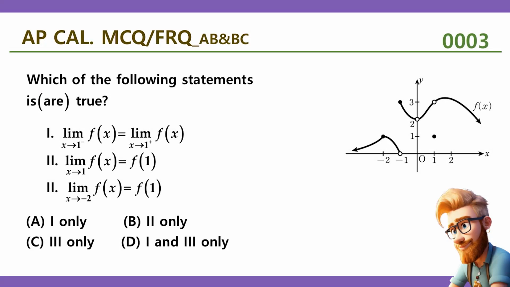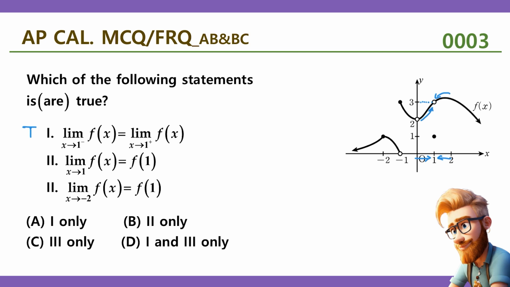Question number 3. Which of the following statements is true? Okay, first one, we have limit as x approaches 1 from left hand side is equal to limit as x approaches 1 from right hand side. Okay, let's see if this is true. So as x approaches 1 from left hand side, it approaches positive 3, right? From right hand side, it also approaches positive 3. So first one is true.